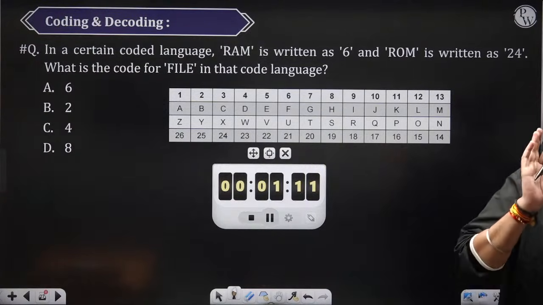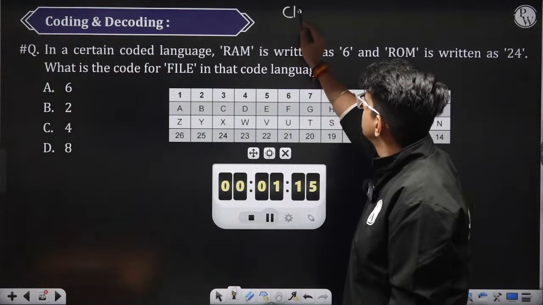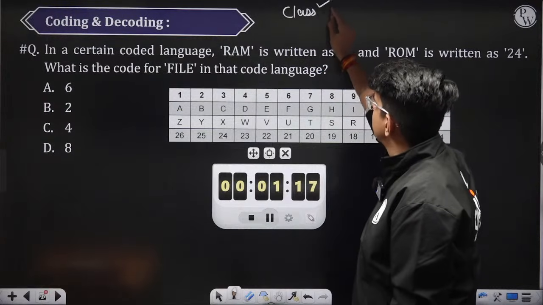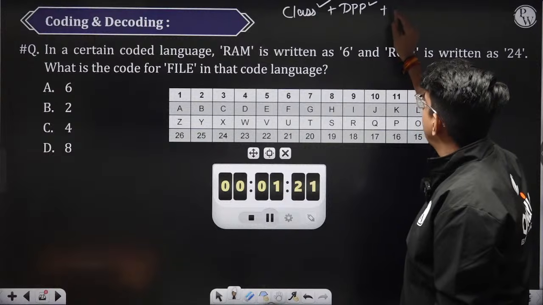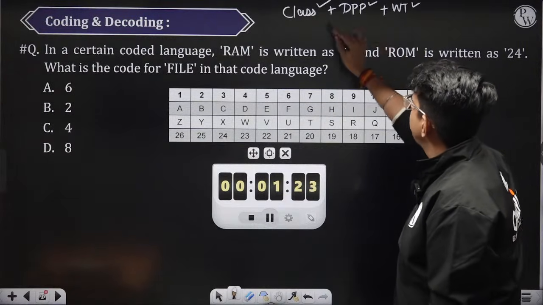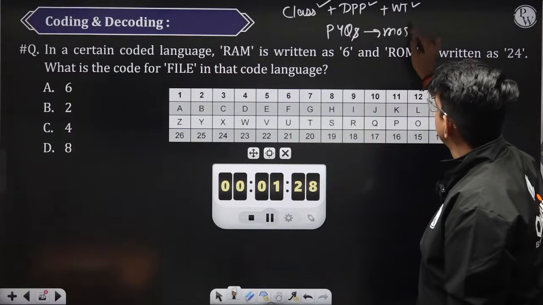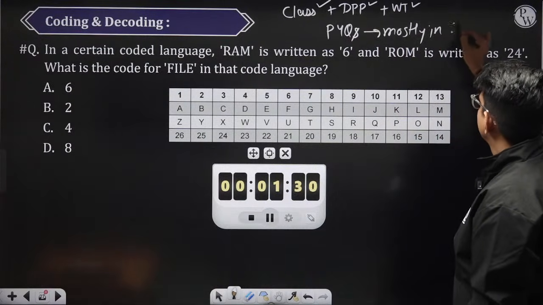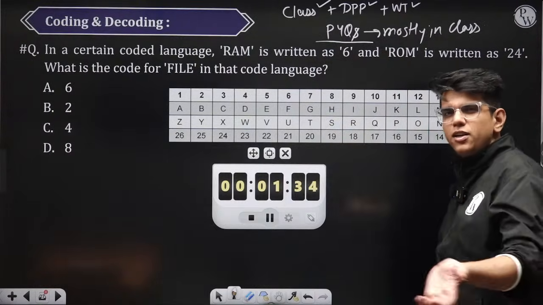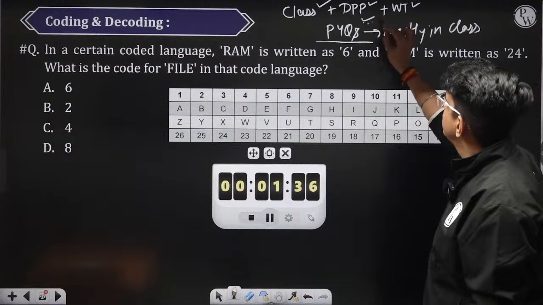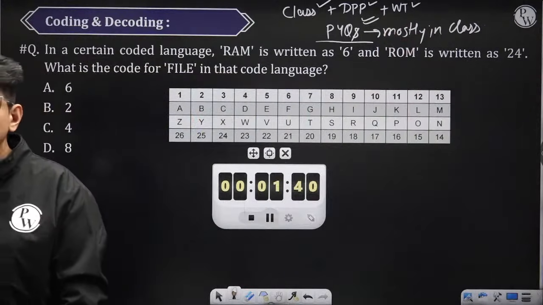Just remember, you have to do these things: class, DPP and weekly test. Your PYQs mostly will be done in class. I will cover all the PYQs from 18 to 25, जितने भी होंगे, ठीक? So this much is more than sufficient for you to crack CSAT.